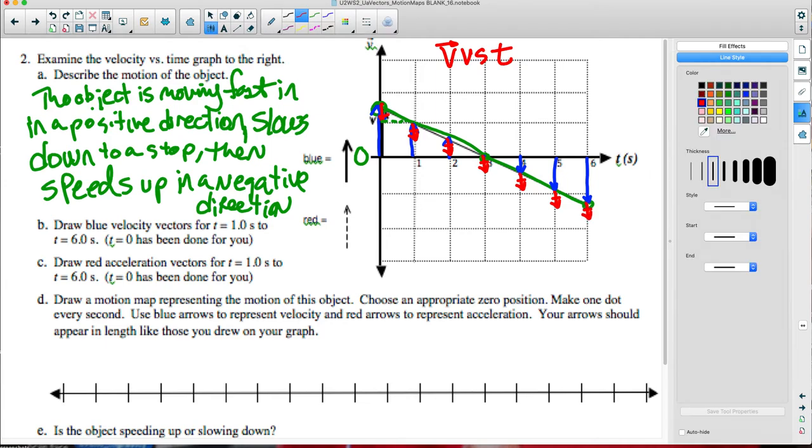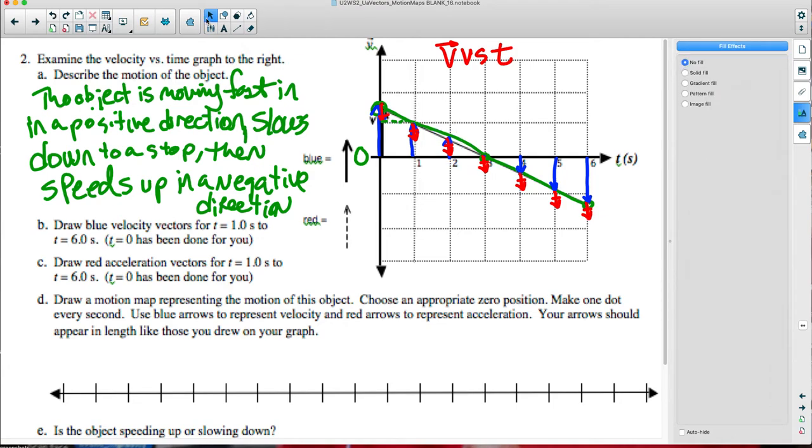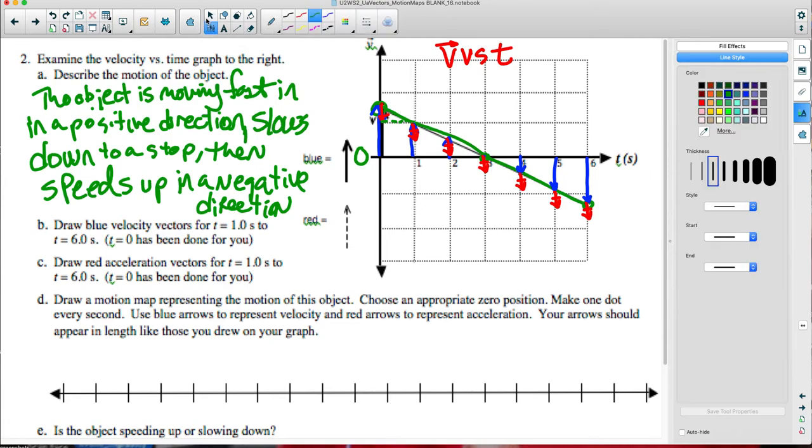We have a question. Why is the red on the bottom of the negative, if it already... undo. If the velocity was already that, and we want the velocity to change by this much, look what happens when we do the blue. I'm looking over here at 0 seconds right now.